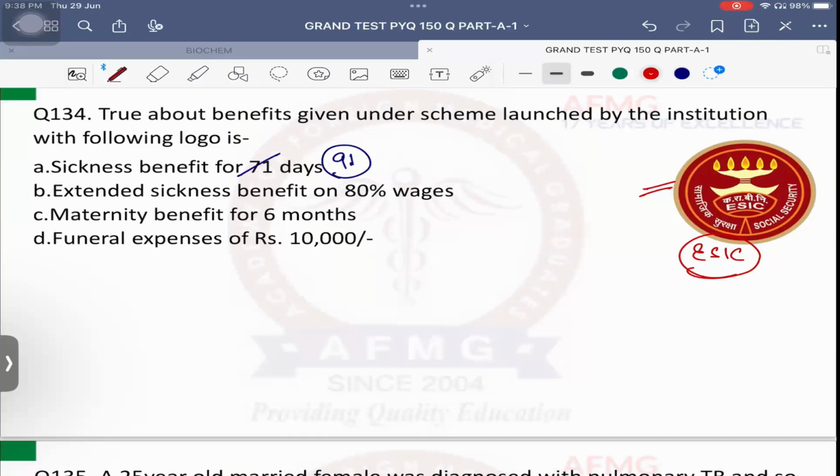On how many percent of wages? On 70% of wages. Okay, so this is a wrong statement. Extended sickness benefit is given on 80% of wages. For how many days usually? For 2 years, usually for chronic illnesses like tuberculosis. So this can be the right answer.